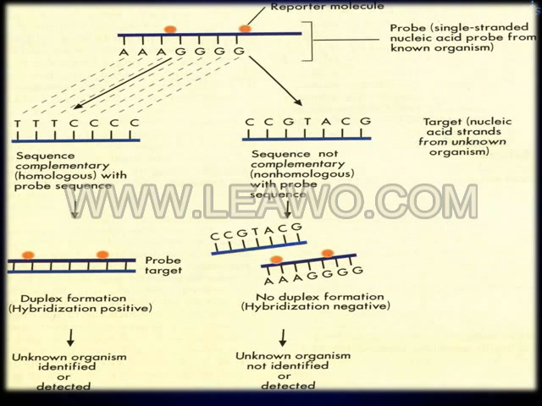Suppose you have taken the probe of nucleic acid of Escherichia coli and you are going for detecting an unknown organism, whether it is Escherichia coli or other. If there is no homology of the nucleic acid, then there won't be any hybridization, so this organism is not identified. This is the way this DNA probe is used for identification of certain organisms.